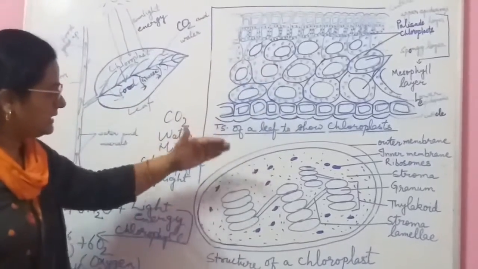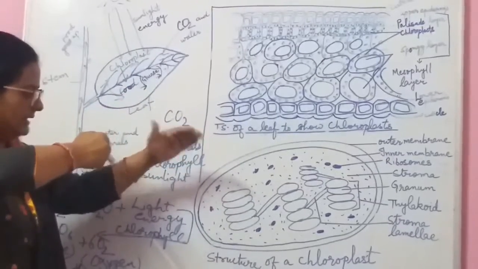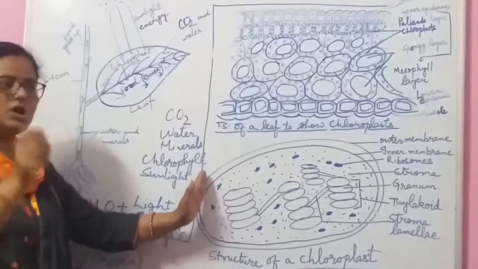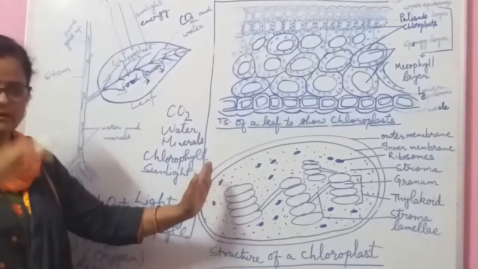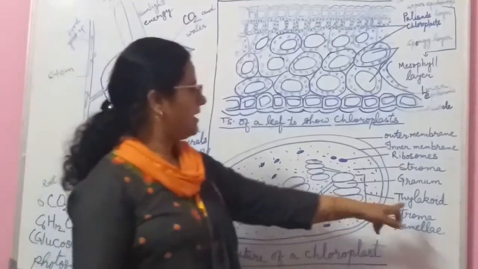These structures are the inner structure, and they are formed in the form of coins. Just put the coins over and over, and this is collectively called the thylakoid.